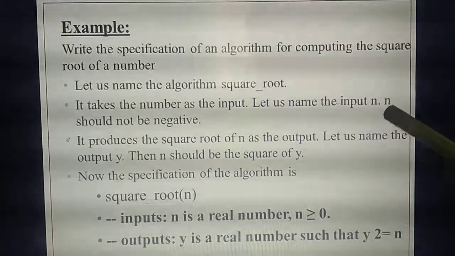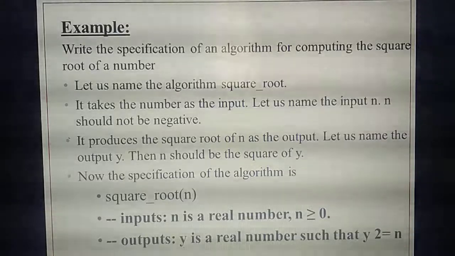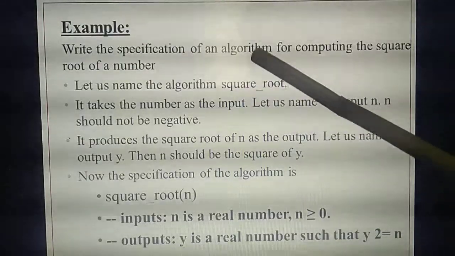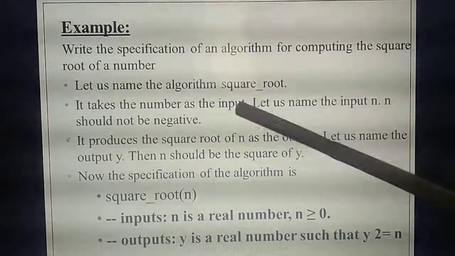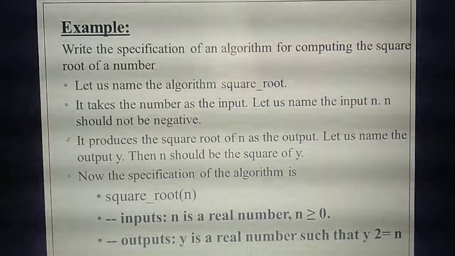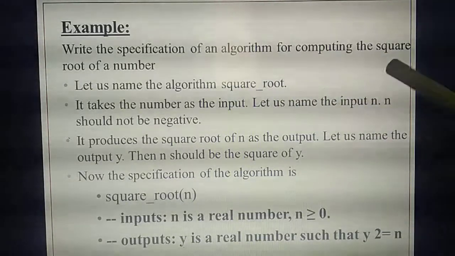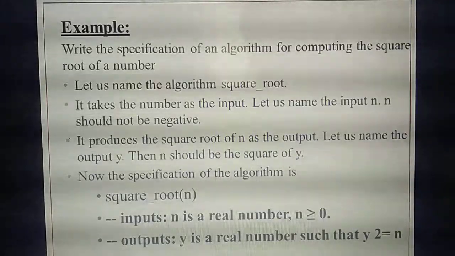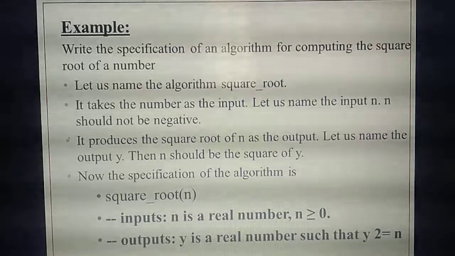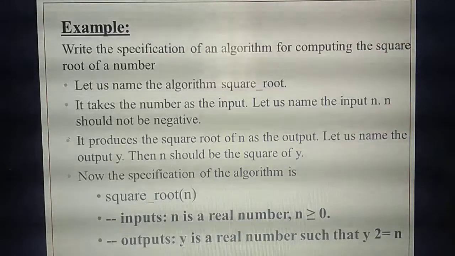Understand? Then the next condition. Next, what do you need to write? The property of the input. So line by line: first the name of the algorithm, that is square root. Then inputs: the variable n. Then the property of the input. So what's the property of the input? n should not be negative. Means don't give negative numbers.